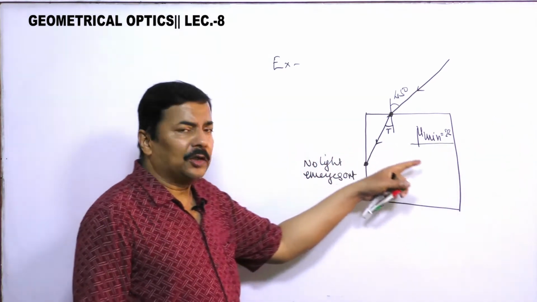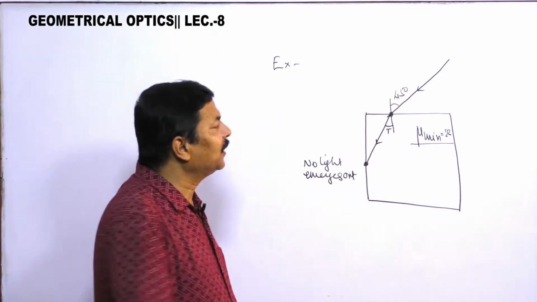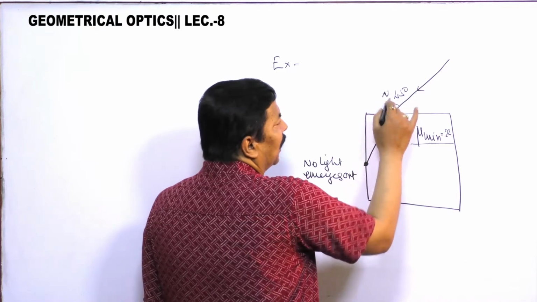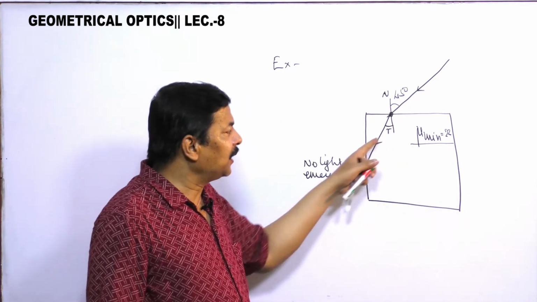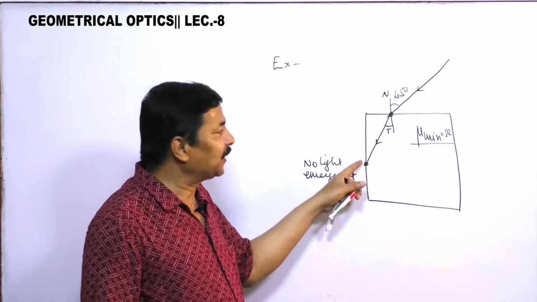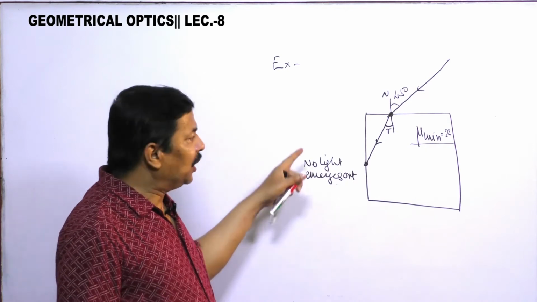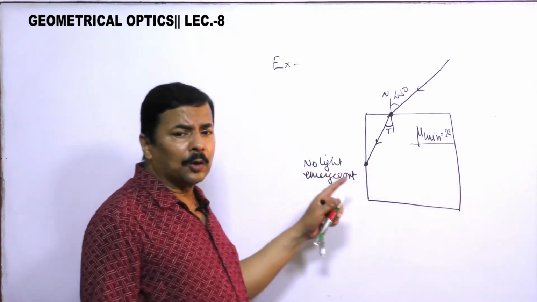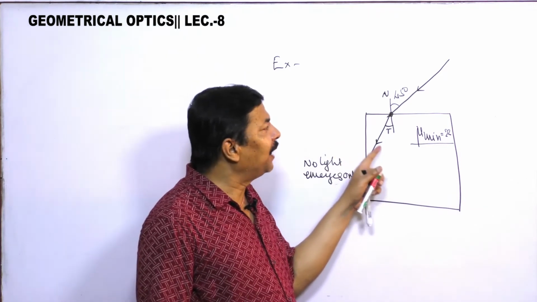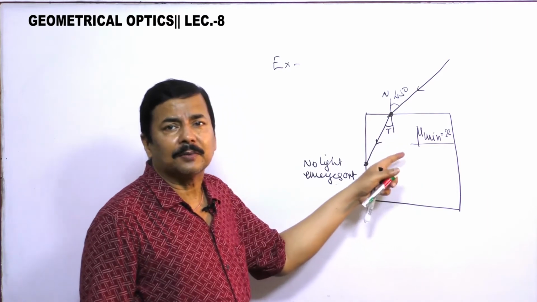A transparent cubical block is there, a ray of light is incident, this is your normal at an angle 45 degree. After refraction it falls on the adjacent face inside. Here no light emerges out. In order to satisfy this condition, what should be the minimum refractive index of this transparent glass cube?